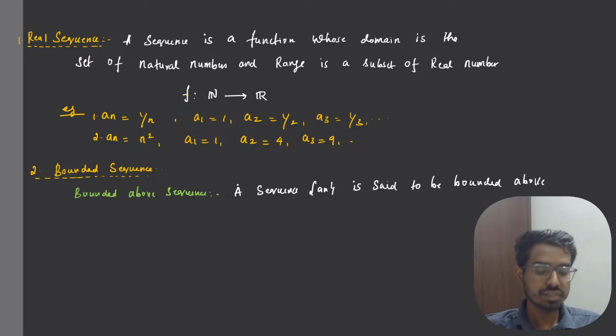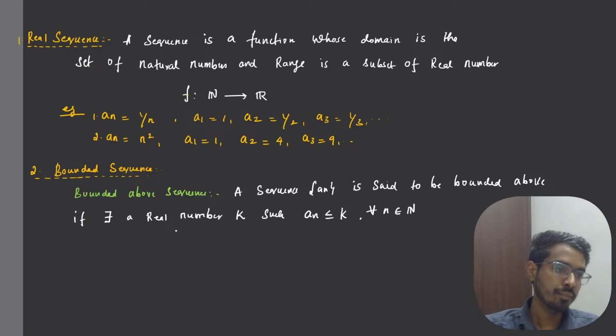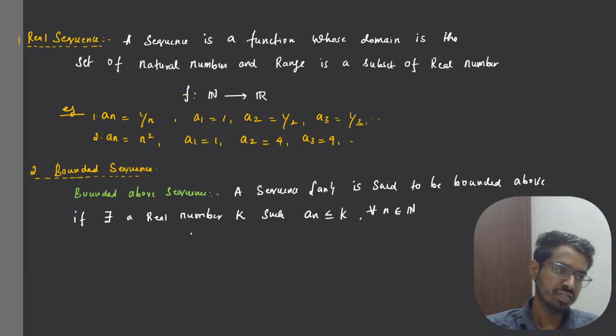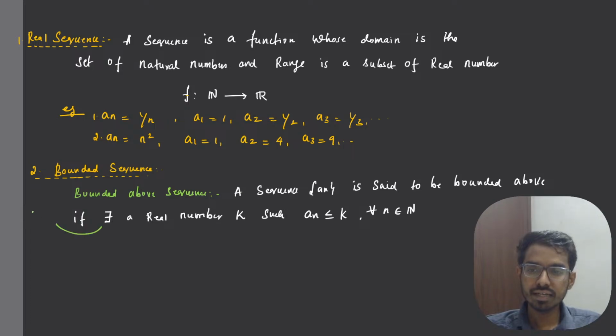right? We say a sequence is said to be bounded above if there exists a real number k such that a_n is always less than or equal to k for all n belonging to the natural numbers. You can see if all the terms of the sequence are less than some number k, then we say it is a bounded above sequence. Yes or no? If all the terms of the sequence, this means there exists.